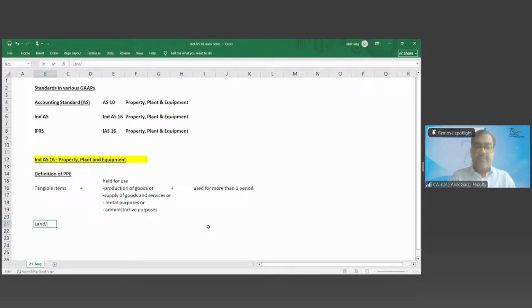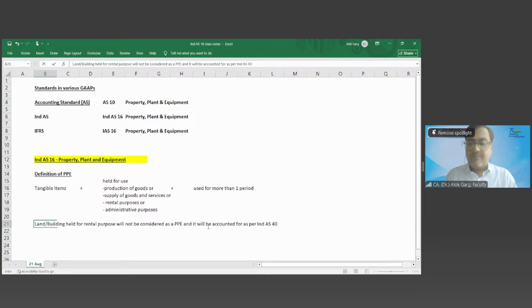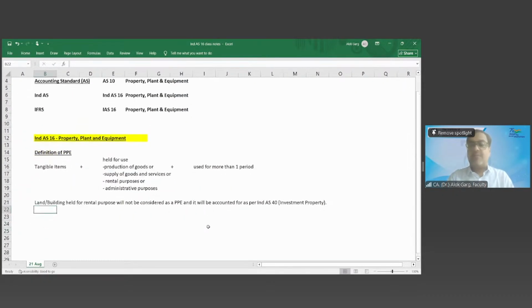Land and building held for rental purposes will not be considered as PPE, and it will be accounted for under Ind AS 40, investment property. Clear? Clear, sir.